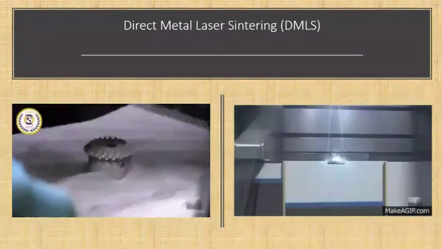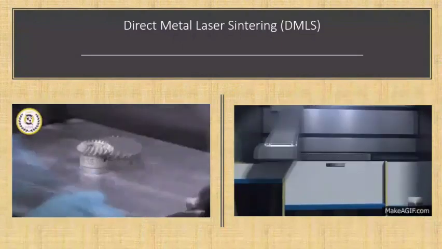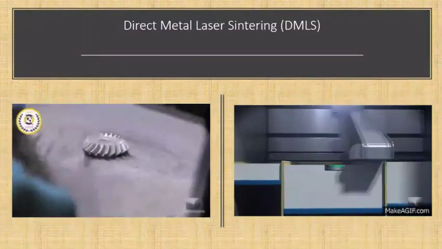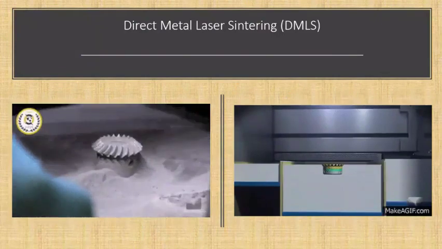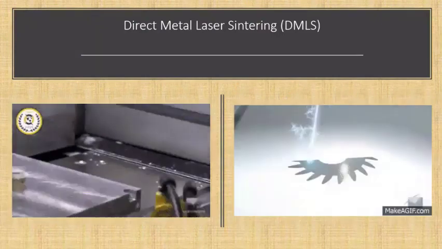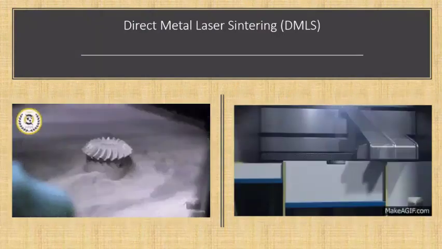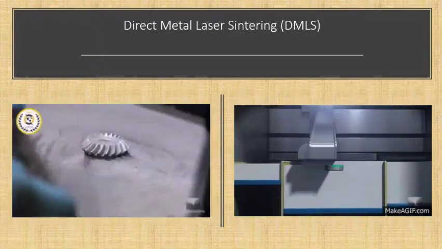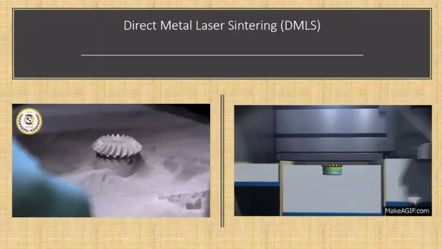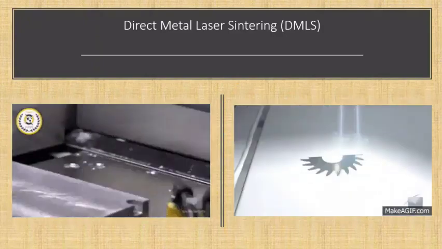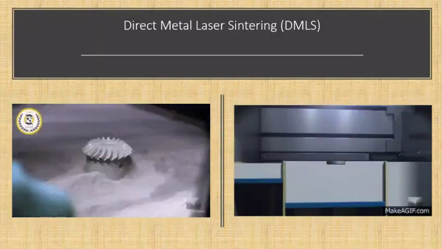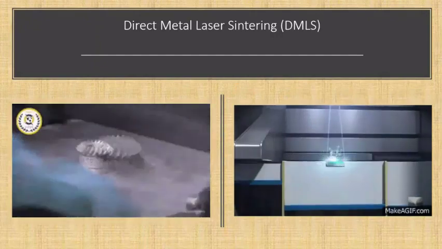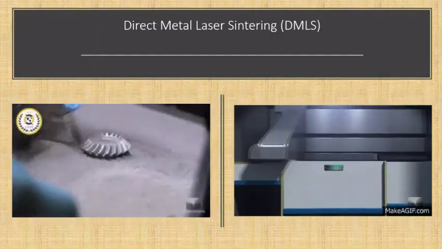And this is direct metal laser sintering. This is one of the methods to manufacture mechanical components. As you can see here, the gear is manufactured with direct metal laser sintering by using different powders. You can see here one form, the powder is coming from outside. The laser is striking directly on the component. This is the way you are going to get the gear with the powder.